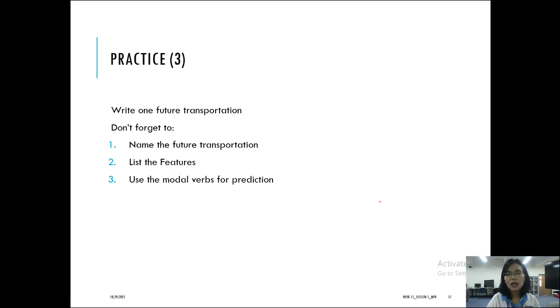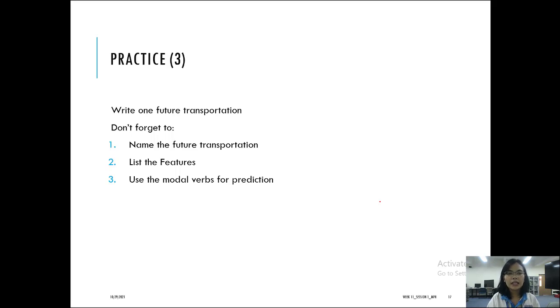So you can use the certainty modals, or the possibility modals, or the unlikely modals. Then you also need to make sure that the future transportation can go either on land, in water, or in the air. Or maybe hybrid, like it goes to three of them or maybe two of them.